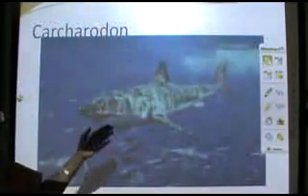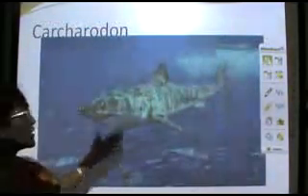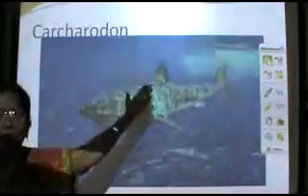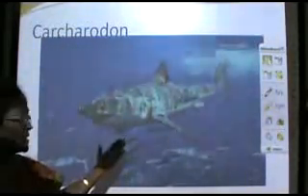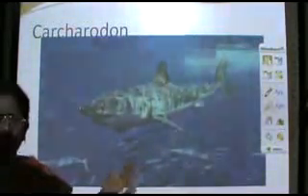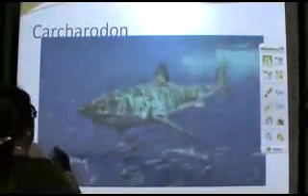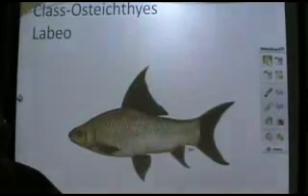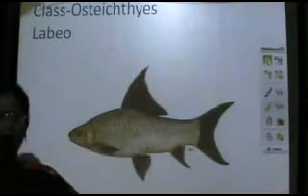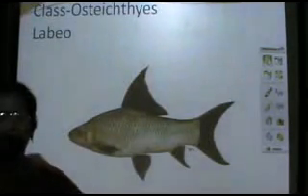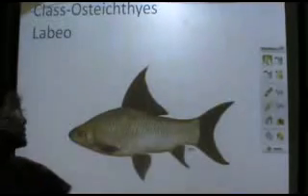Next, we go on to the largest of the living sharks, that is Carcharodon, commonly called the white shark. It measures a length of 20 meters. Now we go to characters of class Osteichthyes, which includes the bony fishes.